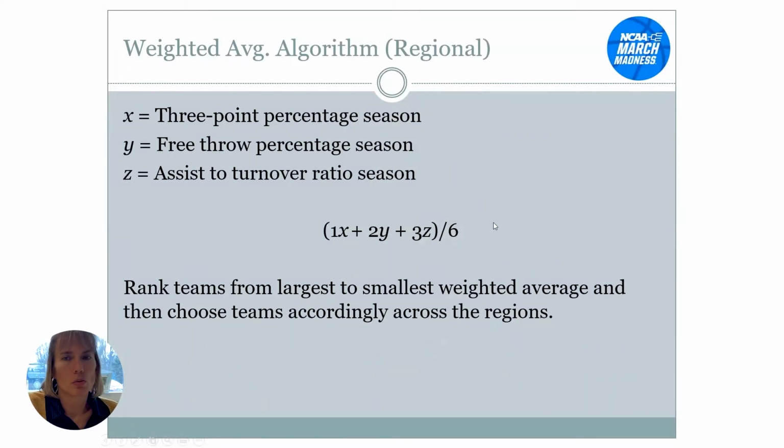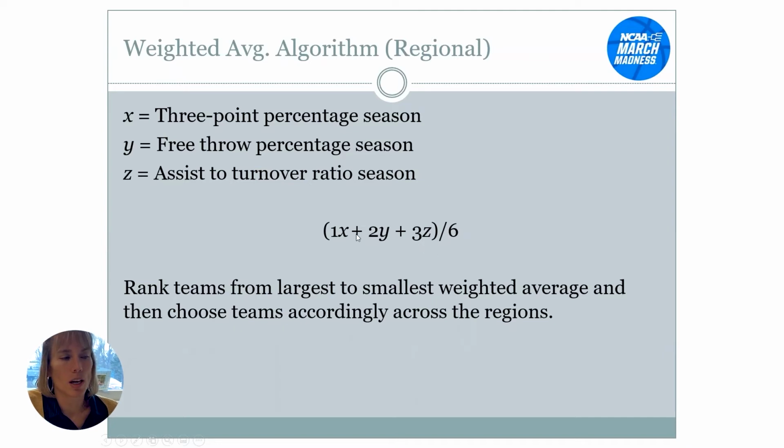A weighted average is when you say, let's just say I think 3-point percentage is important, I think free throw percentage is important, and I want the assist to turnover ratio. If I choose those 3 and I want that to be a part, I could just add the 3 up. But let's say I have even stronger, when I was looking through the data, I think that 3-point percentage is predictive, but I think free throw percentage is even more predictive. And since I think it's even more predictive, I'm going to take that variable and multiply it by 2. And similarly, I think assist to turnover ratio is even more important. In fact, I want it to be 3 times.